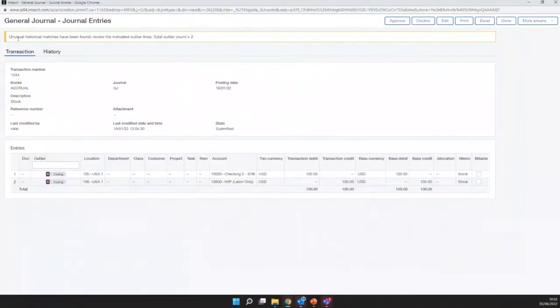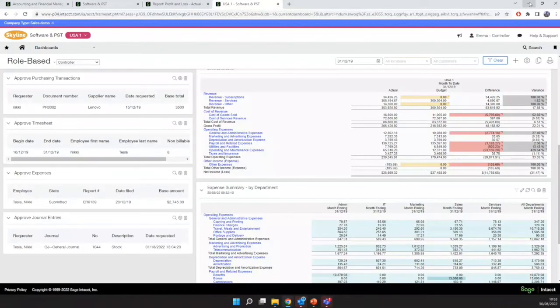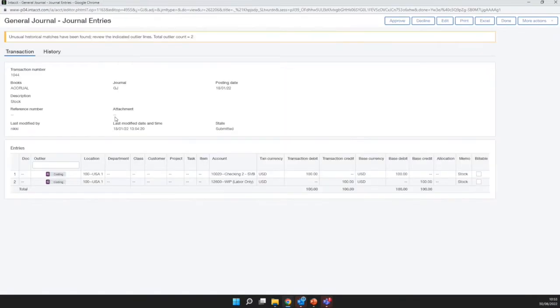You'll see at the top I've got a warning here that says unusual historical matches have been found, and to review the outlier. If we just go back into that screen that opened before, we'll see that there was an exclamation mark on this outlier column. So this is our AI that we've currently got built into Sage Intacct.